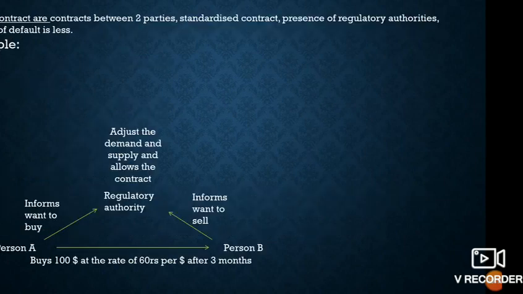About future contracts: the difference between forward contracts and future contracts is that there is a regulatory authority and the contracts are standardized, and obviously both parties are not known to each other. When there is a regulatory authority, the parties to these transactions are not known. Future contracts are between two parties, standardized, with regulatory authorities, and the chances of default are very less. So these contracts should be performed, and the duties of the parties should be fulfilled.